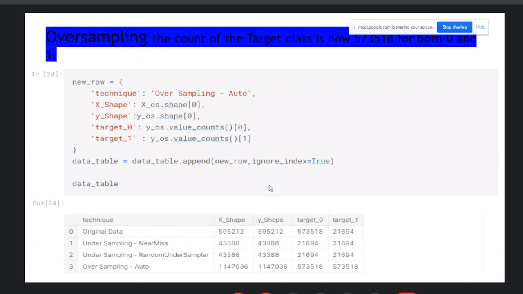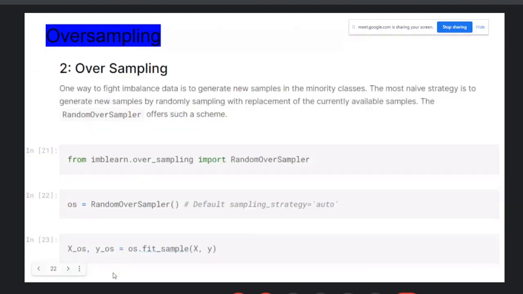And the values of zeros and ones, now the target class is 573518 for both zeros and ones, right? Because you just increase the number of samples with using the oversampler. Means you can take the 573518 from your 57358 and then create your model. You just increase the samples here. You can check the original data, undersampling near miss, then the undersampling random undersampler, then the oversampling, okay? So import the random oversampler, and in the undersampling, import the random undersampler, okay? That's it.